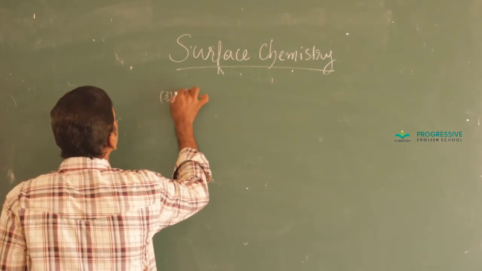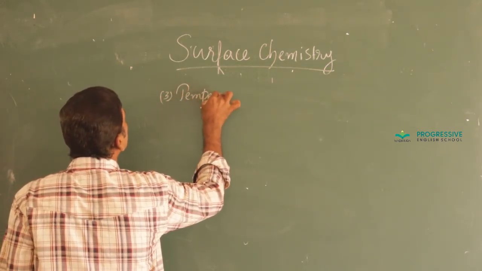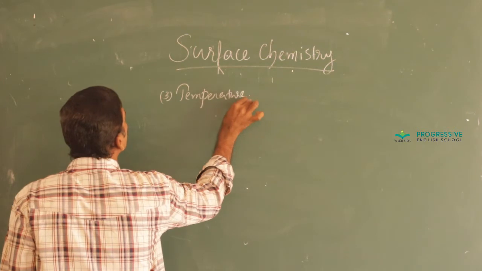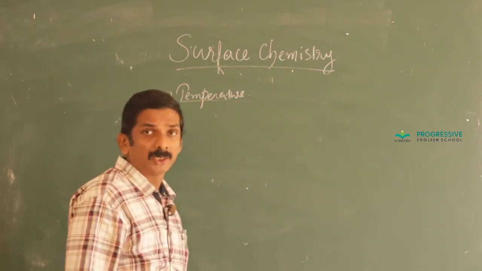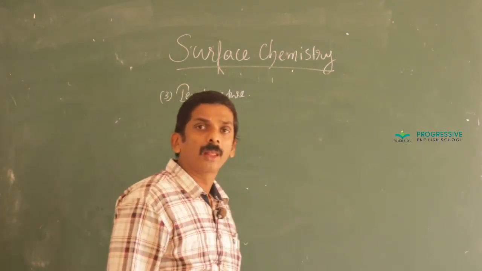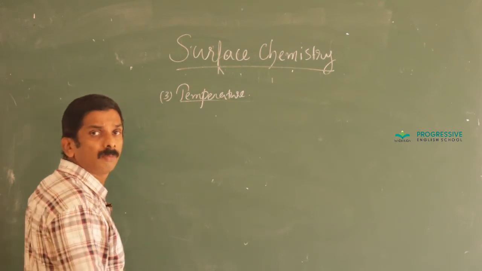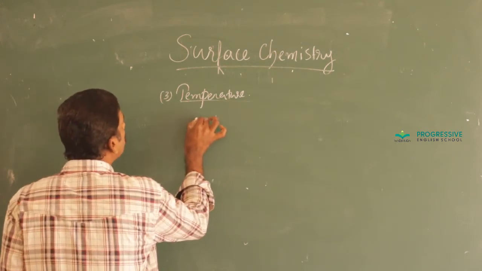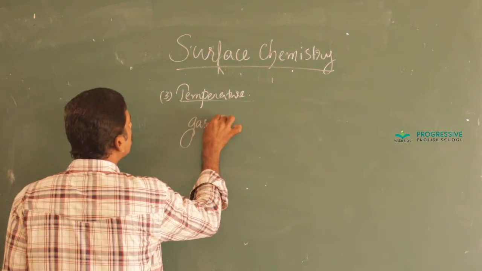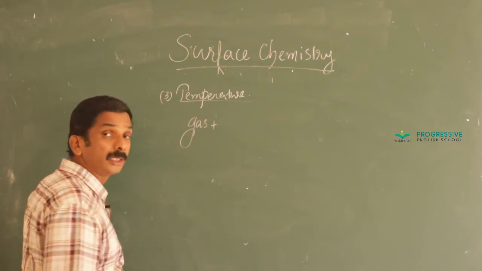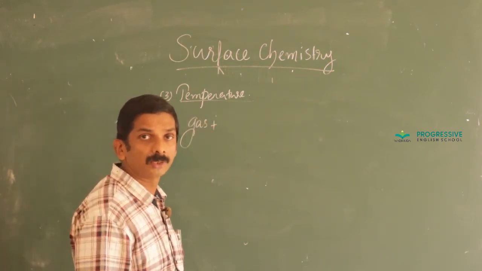Third one is temperature. Rate of adsorption, especially physisorption, decreases with increase in temperature.